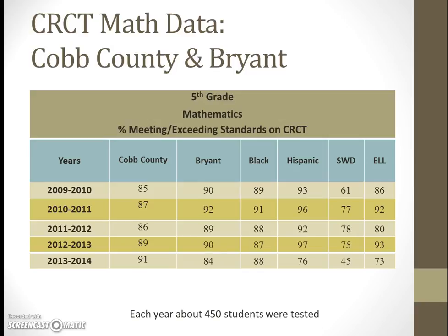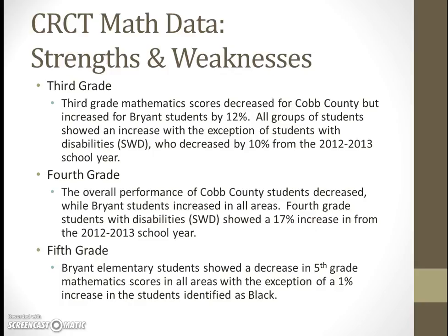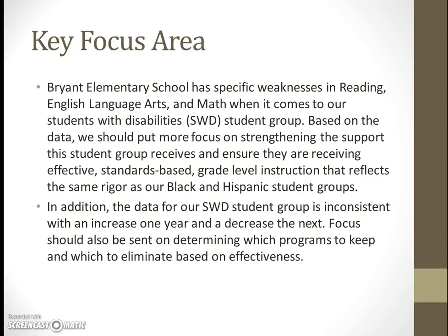And so let's move along now to our fifth grade data. Our fifth grade data at Bryant Elementary shows a decrease in fifth grade mathematics scores in all areas with the exception of a 1% increase in the students identified as Black. So we have seen decreases in our fifth grade math, even though overall we're doing okay. But when you look at the data in isolation, based on our student groups, it's not exactly where we would want it to be. We've seen a decrease with Hispanic, SWD, and ELL students over the last several years. And this is just to give you an overview of the data to show how our students are performing. But I'll have that in there so you can go back and look at it later.